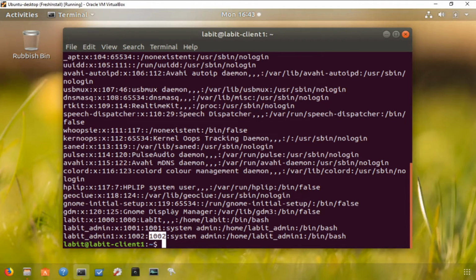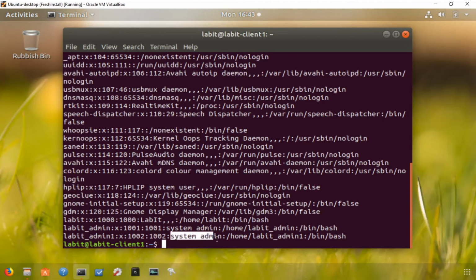So each user in a Linux system is part of a group, and a group is a collection of all users that perform a similar function. For example, power users, users that have access to read-only files, finance related files, etc. And each group contains a group ID, which is unique for that particular group.